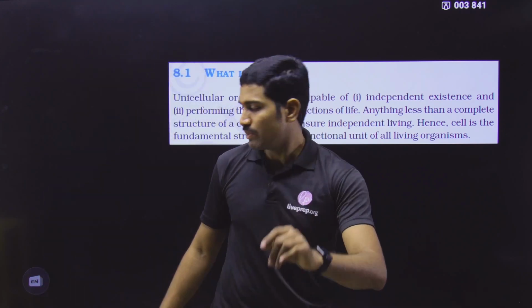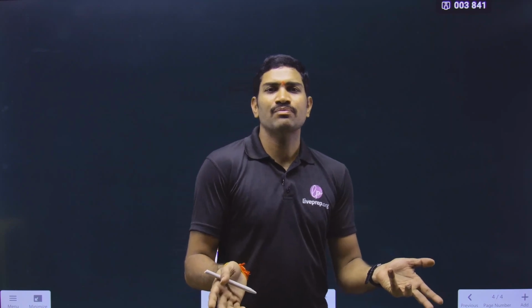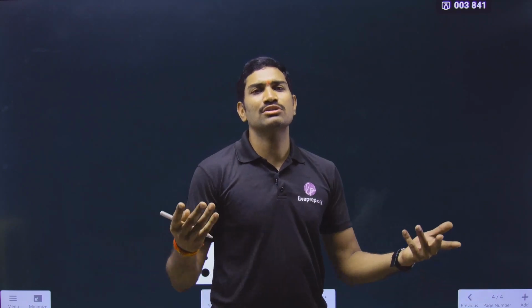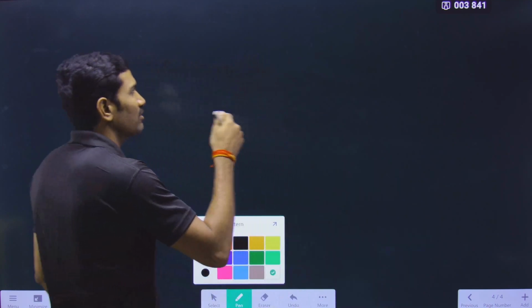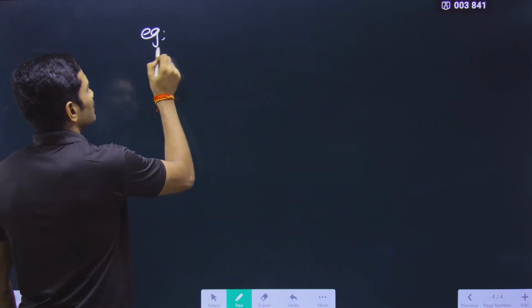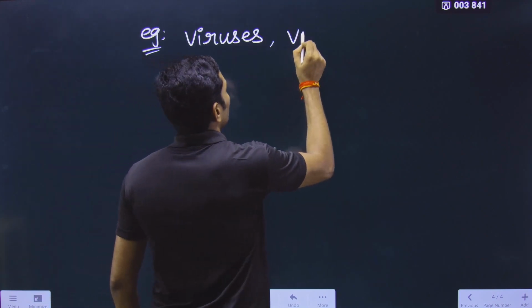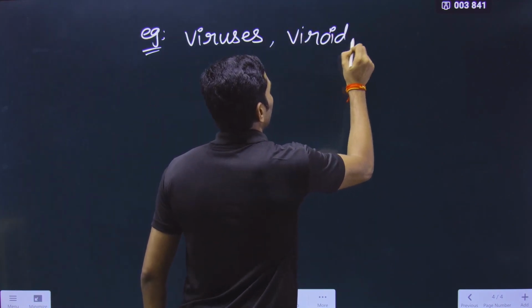What is the meaning of this particular one once again? So here, what is the simple meaning? Direct meaning: even if a single cell is not there, it cannot live on its own. That's what they are saying. And for this particular sentence, what are the various examples? Let us see. Viruses, viroids, and prions.